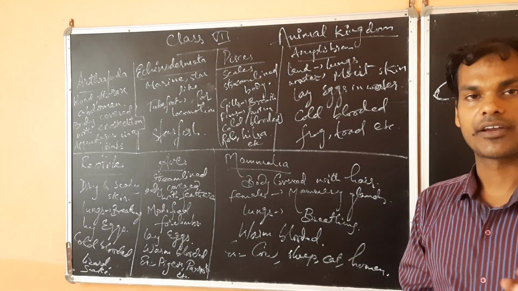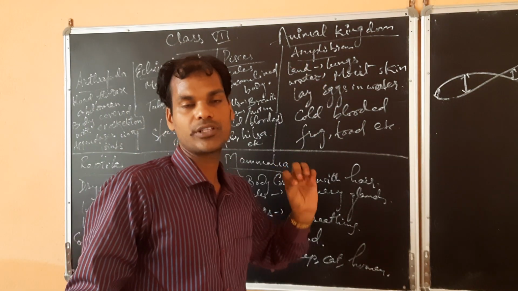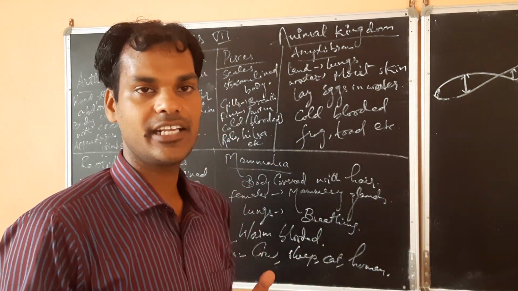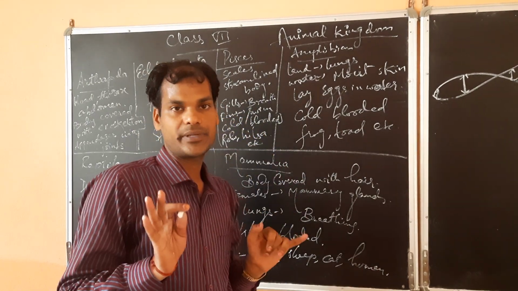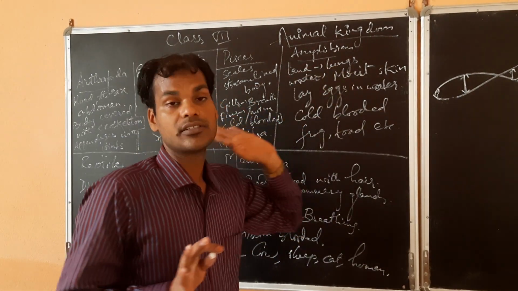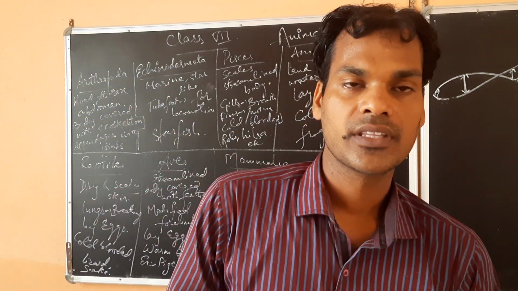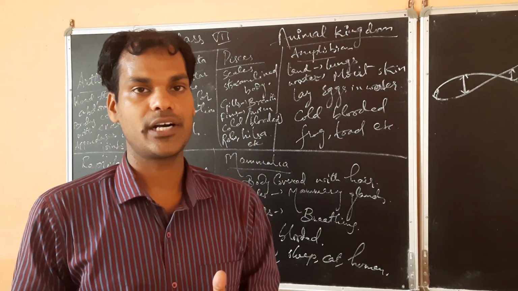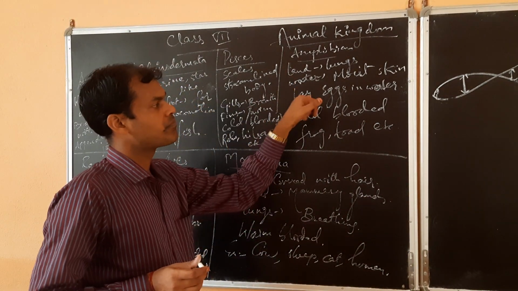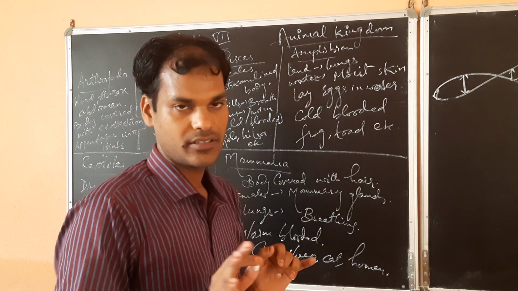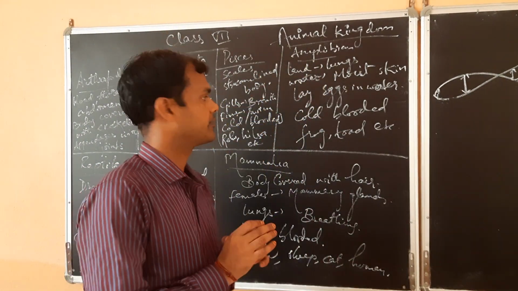Next is amphibian. This word is also coming from two words. Amphi means both. So they can live both on land and in water. On the land, they breathe through their lungs, but when they are in water, they breathe through their moist skin. Okay, this is the difference. The amphibians lay their eggs in water only.